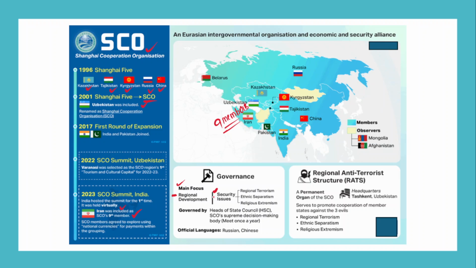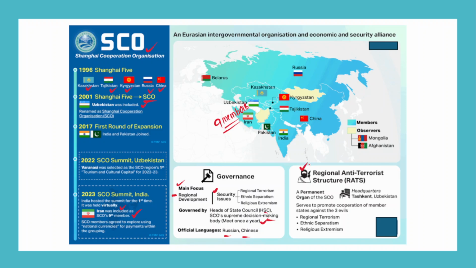These are the issues that the organization would take up. It is governed by the Heads of State Council, which is the supreme decision-making body, and it meets once a year. Its official languages include Russian and Chinese. Now, why is SCO important for India?